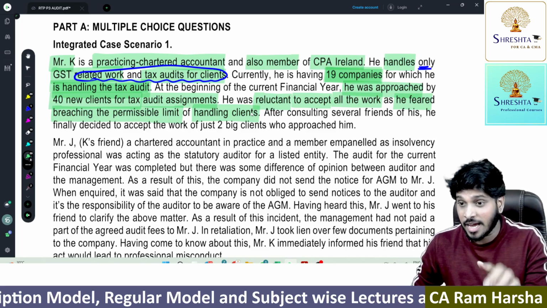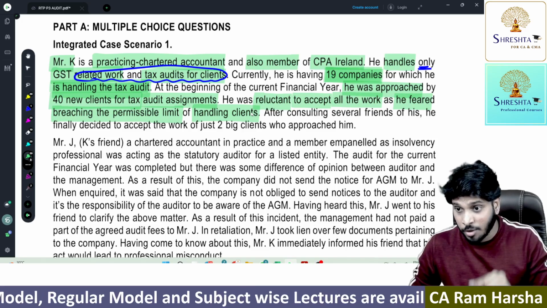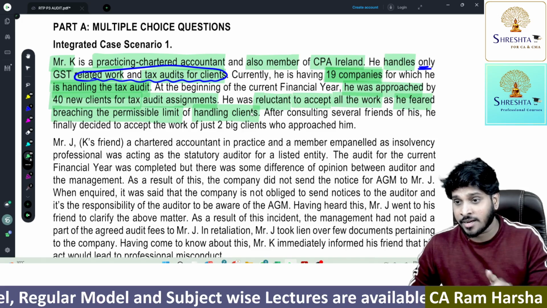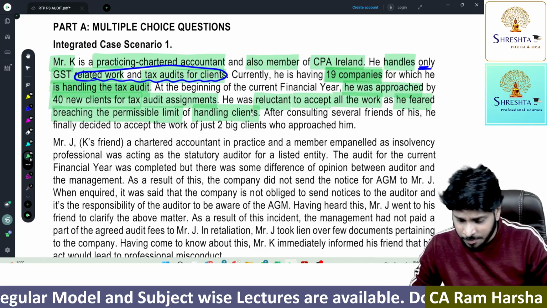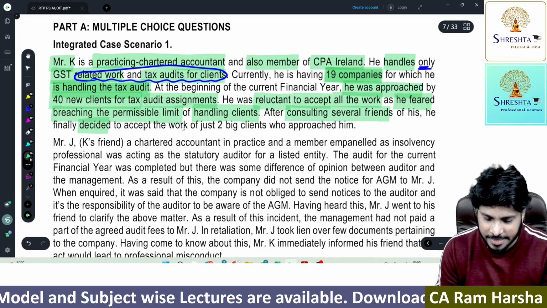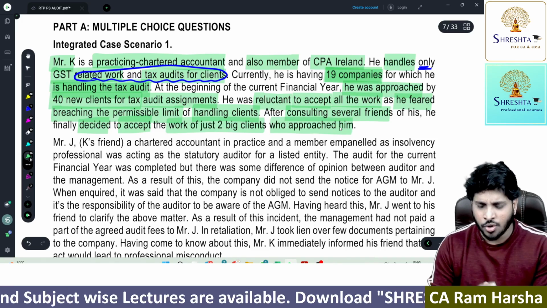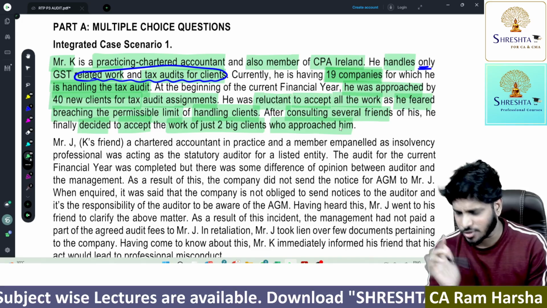What is the ceiling limit that we have? 60. Now he already has how many? 19. Now how many? 40. Totally 59. Still it is less than 60. After consulting several friends, he finally decided to accept the work of two big clients who approached him. So finally he only decided to accept two clients.